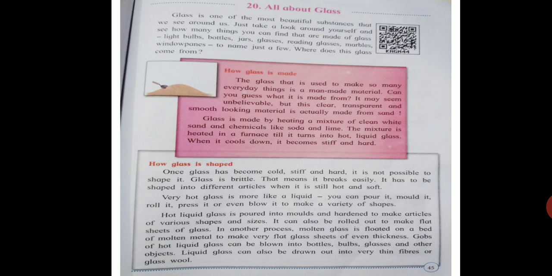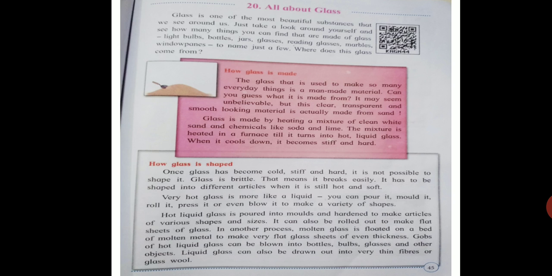Now here it is given very clearly how glass is made. Glass is used in our everyday life and it is a man-made thing. And do you know how it can be made? It's unbelievable, we can't believe that a clear, transparent and smooth looking material is made from sand, and it can be made by heating a mixture of clean white sand and chemicals like soda and lime.